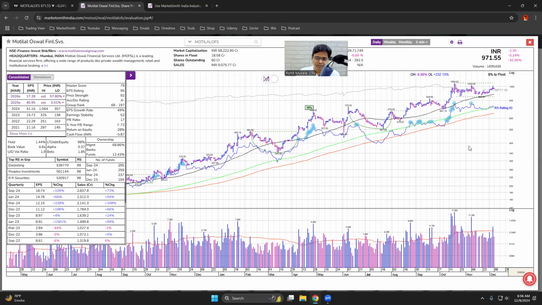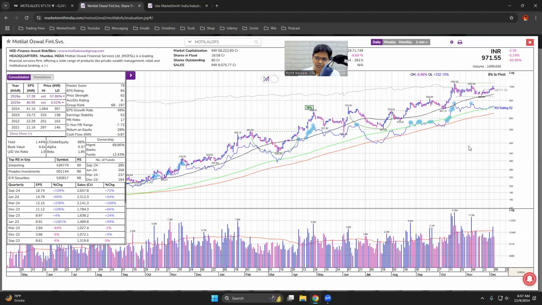I am not saying it is not recommended to buy the stock, or that it will not break out. I am just saying that the probability of a breakout is low, or that even if the stock breaks out, the probability that the breakout will sustain is low. That is why I don't want to be a part of this. As Mr. Rakesh Jhunjhunwala once said, you don't have to attend every party in town. Just because the relative strength of the stock is 92 doesn't mean that I am going to buy the stock.